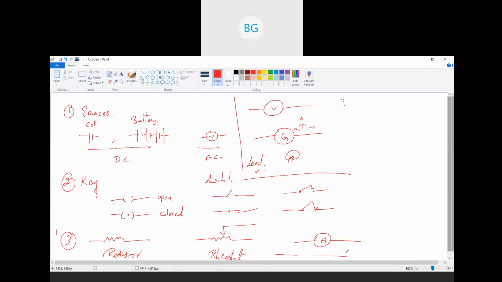Then we saw how current flows, right? Why does current flow? Current flows because of the difference in potential, that is, the difference in the number of electrons in both the terminals. The example we saw was of conductors. We have different types of conductors, right?